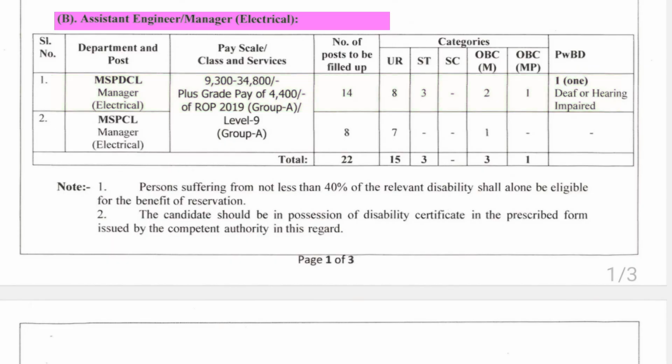In serial number 2, we have MSPCL Manager in Electrical. In total, there is 8 vacancies, out of which 7 is unreserved and 1 is reserved for OBC M candidate. If we look at the grand total, there is 22 vacancies, out of which 15 is unreserved and 3 is reserved for ST candidate and 3 is also reserved for OBC M candidate and 1 is for OBC MP candidate.